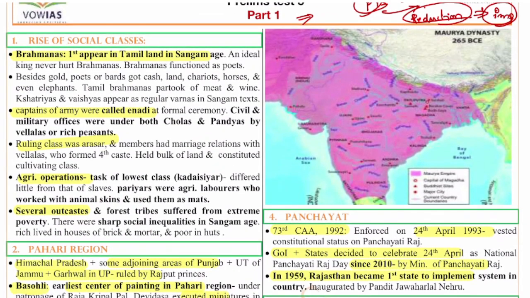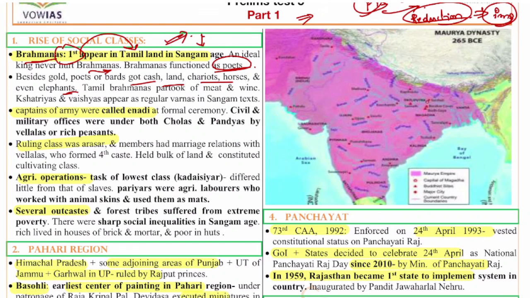The first question is with regard to the rise of social classes, and here Brahmins, if you see, first appeared in the Tamil land of the Sangam. So Sangam is something which is important even for the exam for us. An ideal king never hurt Brahmins. They are the ones who used to perform all the rituals, and they even functioned as poets. Besides Brahmins, the poets or bards got cash, land, chariots, horses and even elephants. Some of the Brahmins used to get lands, which are called agraharas.